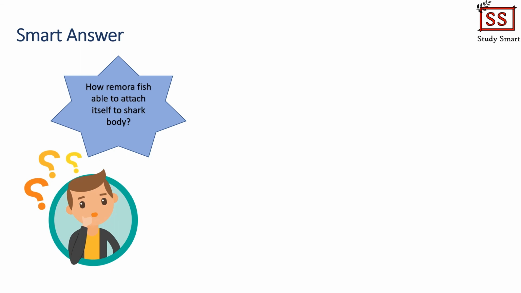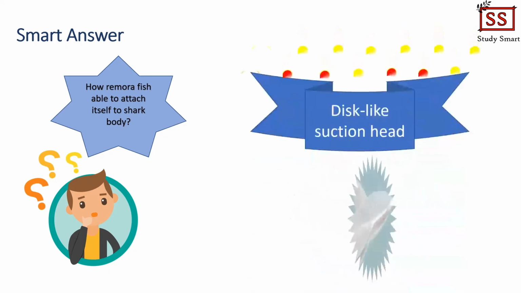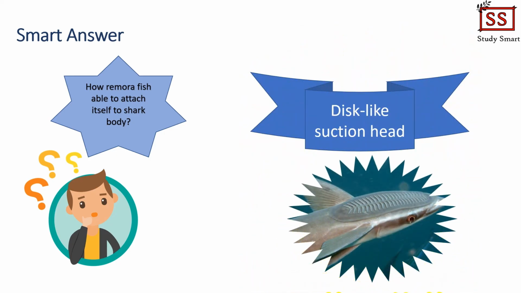I hope so. Alright, no problem. Let's see what the correct answer is now. Yes, the answer is remora fish. They have a disc-like suction head on the upper part of their body. This suction head is actually helping them to attach to the body of the shark. It is such an interesting fact, right? I hope most of you got the answer correct. But if you didn't get the answer, no worries. You learned something new today. Congratulations.